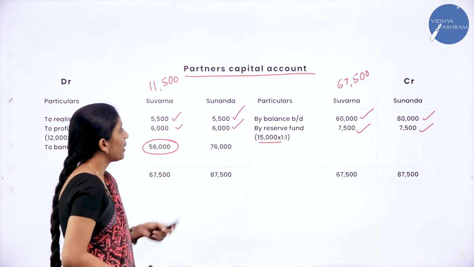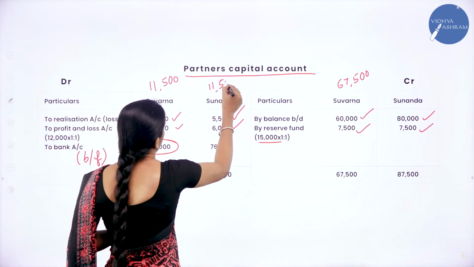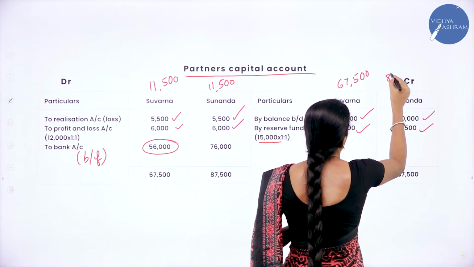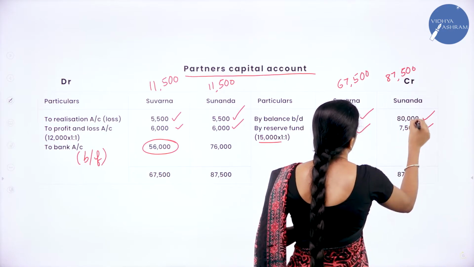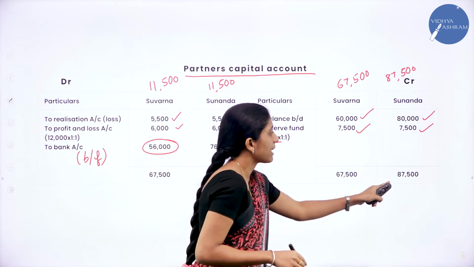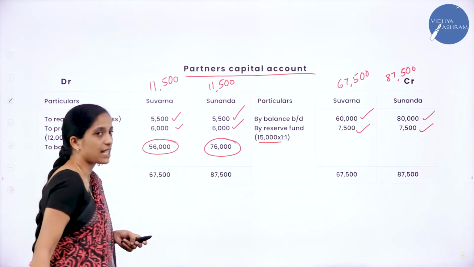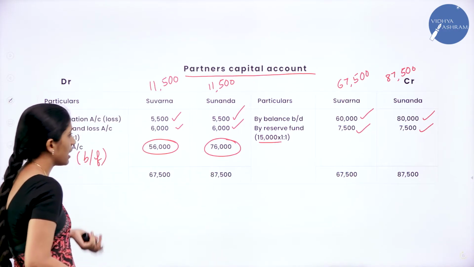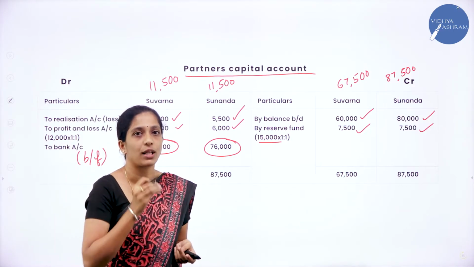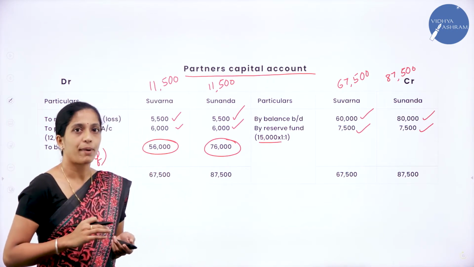In the same way, when you calculate Sunanda's, we are having 11,500 in the debit side, and coming to the credit side we are having 87,500. It is 80,000 plus 7,500. So it is a credit balance. So we'll record 87,500 both the side minus 11,500. So we'll get 76,000. So it has to be transferred to bank account. It is nothing but the amount which is pending to be paid to the partners. We are paying it now. Clear? So it has to be transferred to bank account.